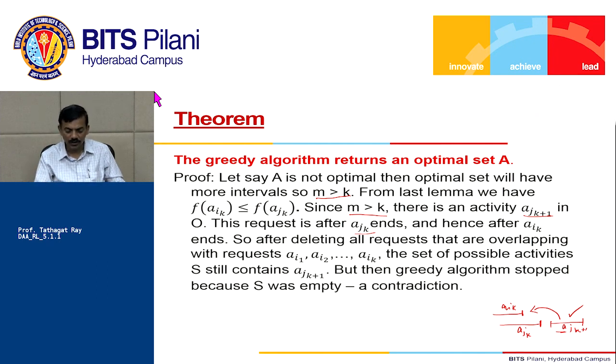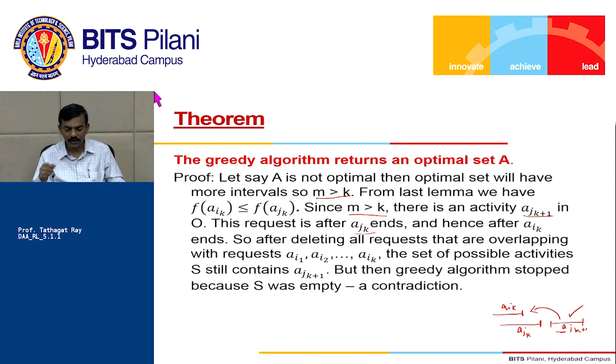Okay, so that's why I have a contradiction. So that's what it is saying. After deleting all requests that are overlapping with requests AI1, AI2, AIK, the set of possible activities S still contains AJK plus 1, but then the greedy algorithm stopped because S was empty. So you have a contradiction. Fine.